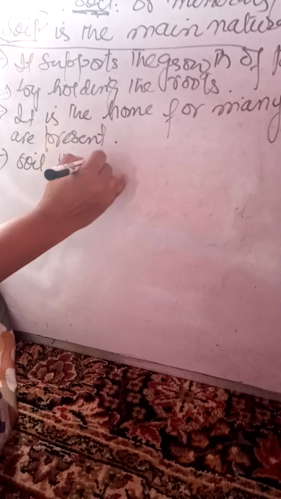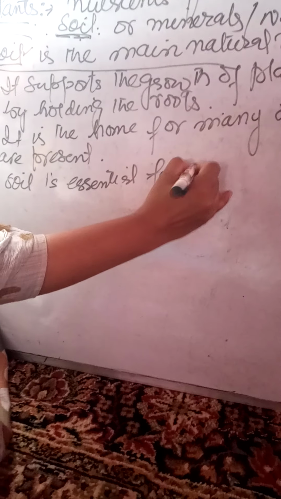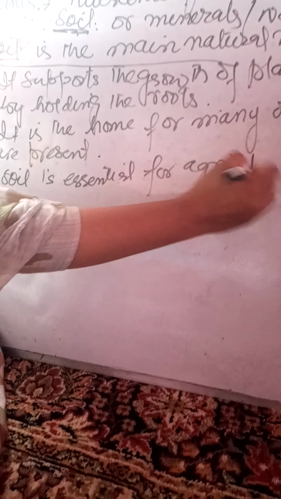Soil is essential for agriculture. What does agriculture provide us?